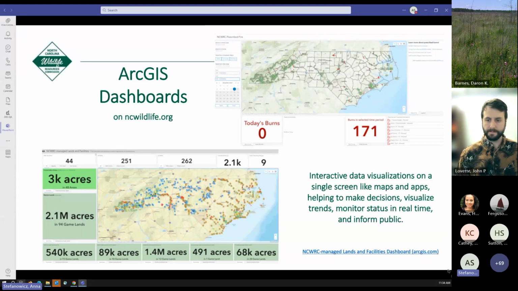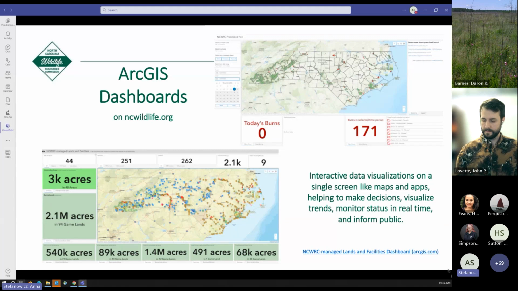In the top right corner, the prescribed fires dashboard allows the public to see near real-time data related to the Commission's prescribed fires. Those activities are entered by field crews and shared with the public through the ArcGIS Online platform. The fires can be viewed by status, date, and location by the public. And this process eliminates the need to send widespread emails or other types of notification.